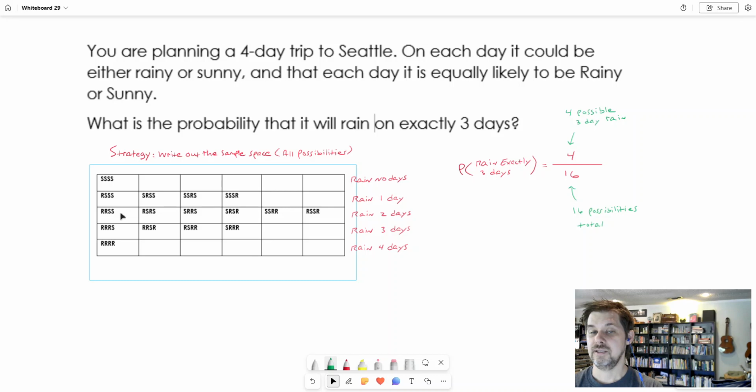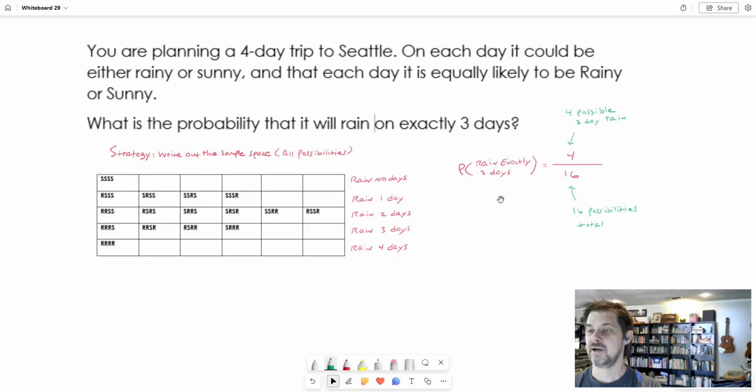And then in this row, that's what it would look like if it rained on 2 days. That's every possible way that it could look if it rained on 2 days. Notice I've gone through and I've included every possible arrangement of raining on 2 of the days. And here's every possible arrangement of being there 4 days and getting rain 3 days. And then here's what it would look like if it rained on all 4 days. There's only one possibility.